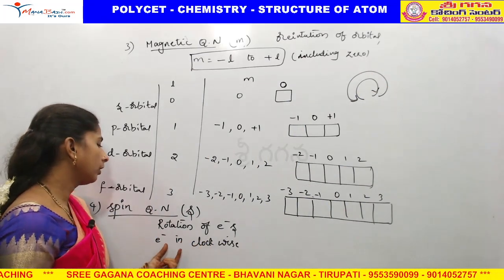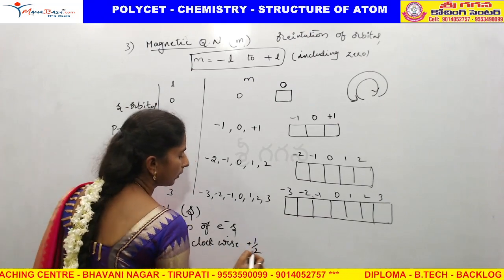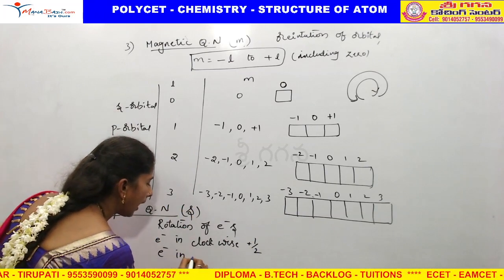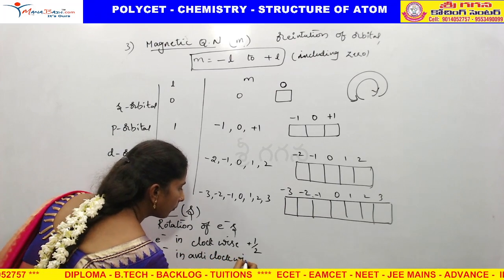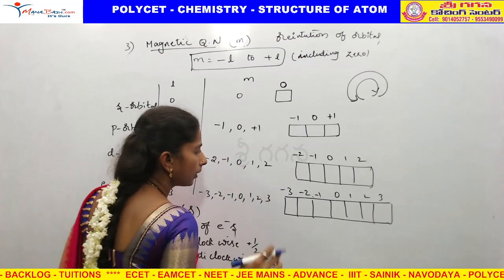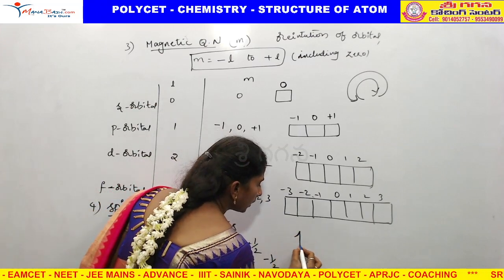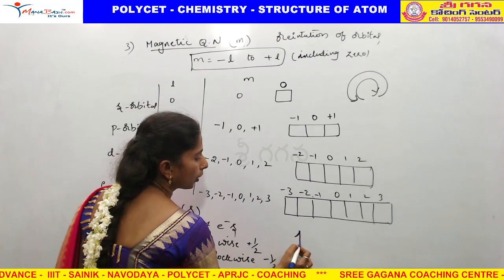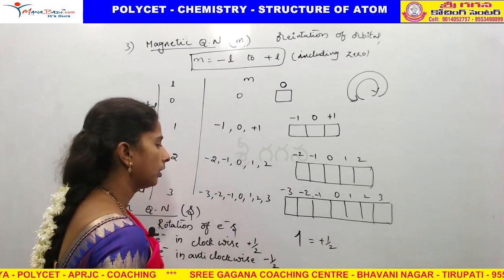If the electron is in clockwise direction, the value is plus half. If the electron is in anti-clockwise direction, that is minus half. If we are indicating the electrons like this, an electron with an up arrow has plus half spin quantum number.